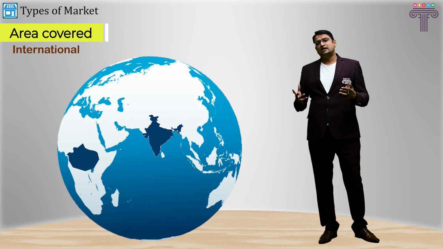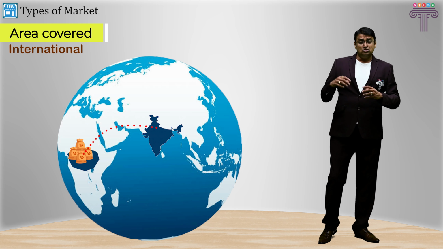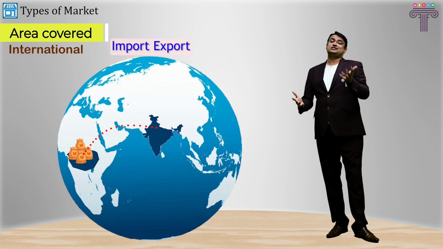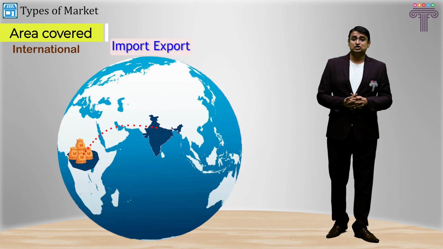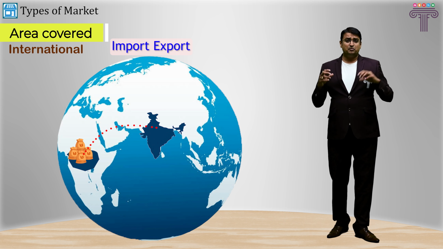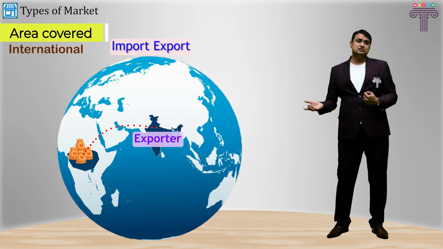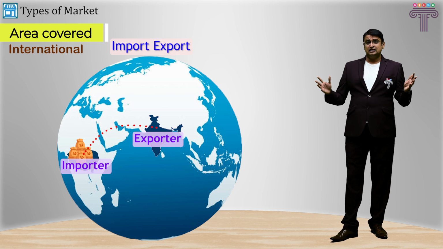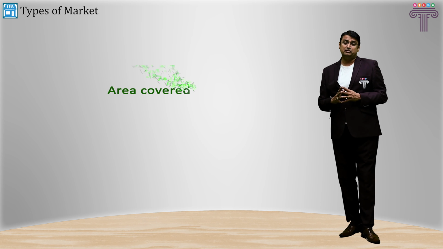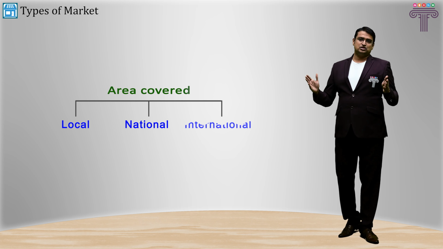In international markets, the seller sells the goods produced in one country into another country. So here typically the concept of import and export comes into the picture. The person who is selling is called the exporter, and the person who is purchasing the goods from another country is called the importer. And hence, the market can be nicely categorized into three areas on the basis of the geographical area covered by them. That is local market, national market, and international market.